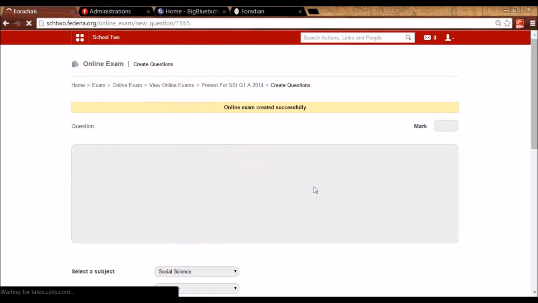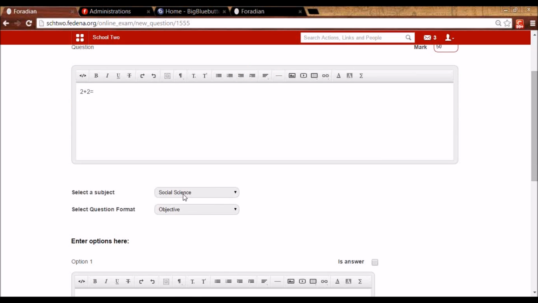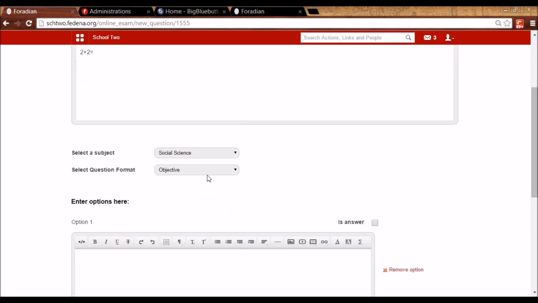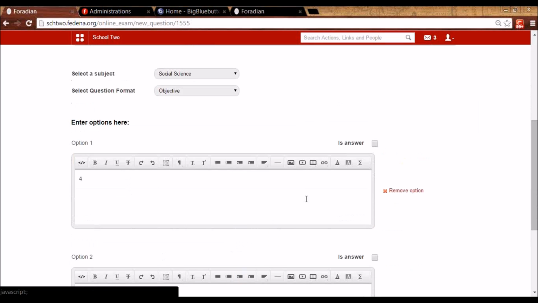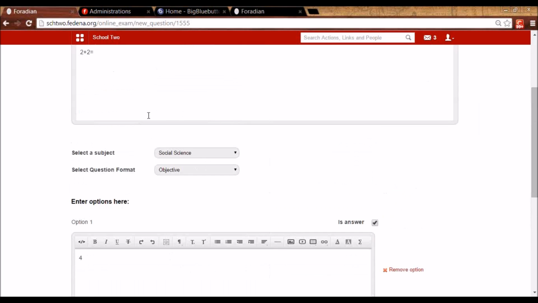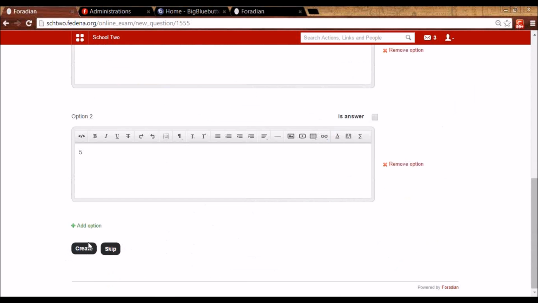So once we create it, we can add in questions to this online exam. So let me add some questions. We have to give the maximum mark for this question, and the subject will appear. What is the format of the question? Since we've selected hybrid, it is giving two options, and we can give here options. We have to mark one of the options as an answer in objective questions because Fedena is going to evaluate objective questions for the student.